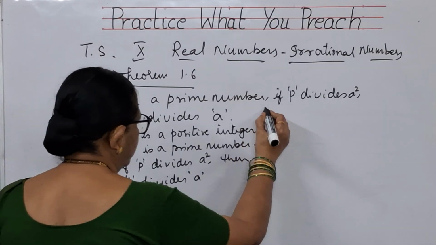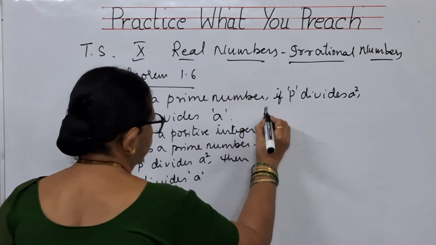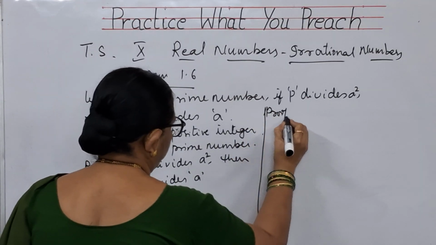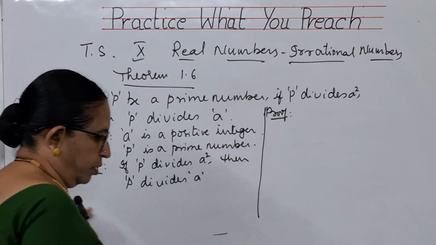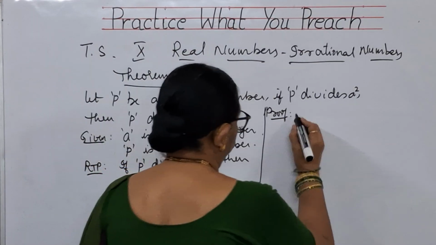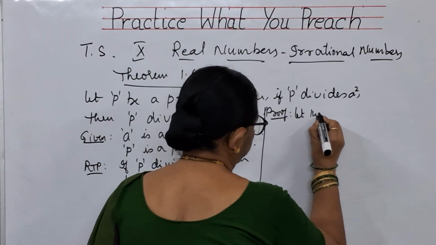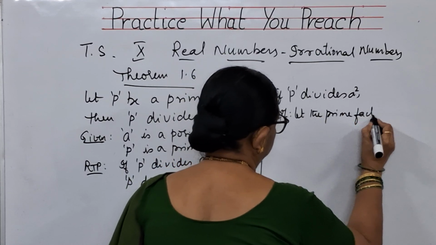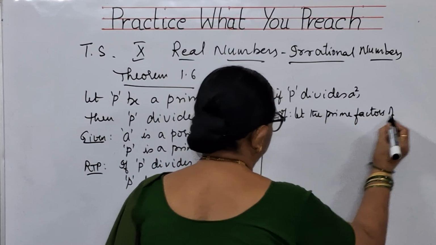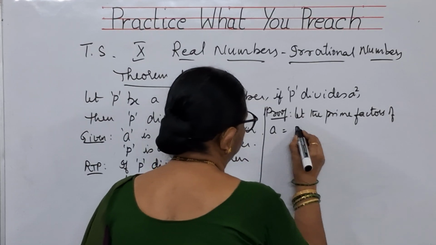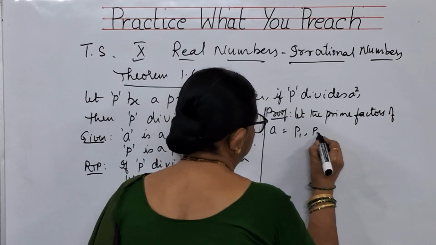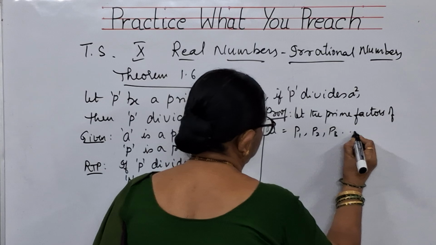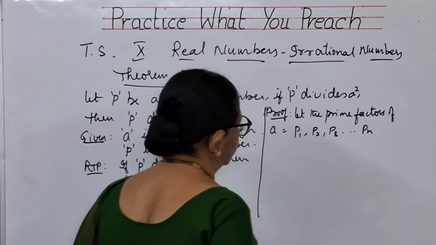Now when you are talking about the proof, you consider, let the prime factors of A be P1, P2, P3, so on up to Pn.